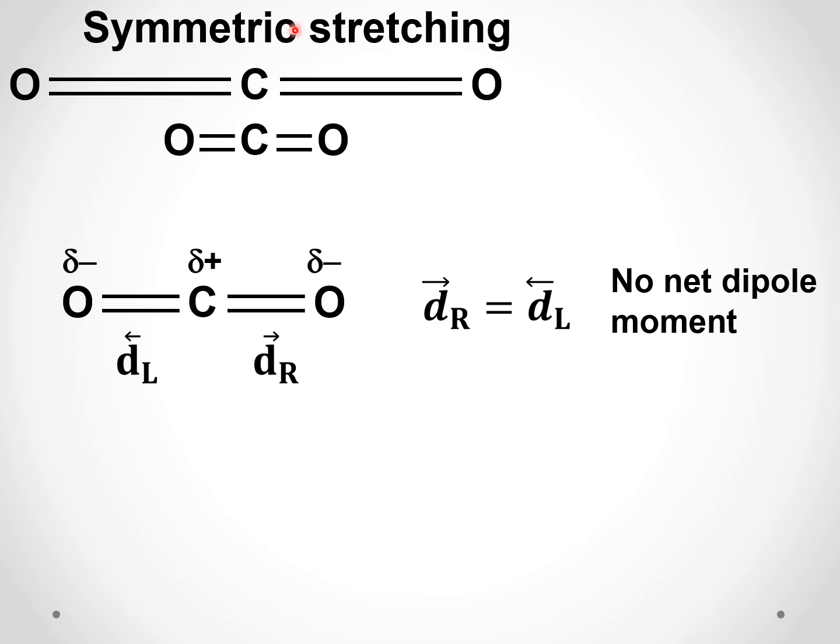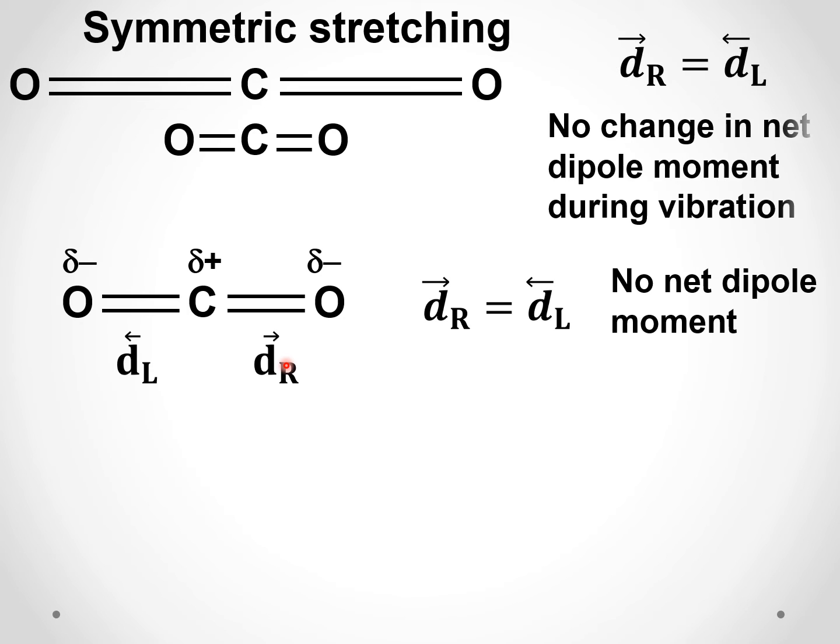So in these two conditions, what is happening to these values? Now these values will change, but the direction remains the same. Both are equal in magnitude and opposite in direction. So what happens? There is no net change in the dipole moment during vibration.